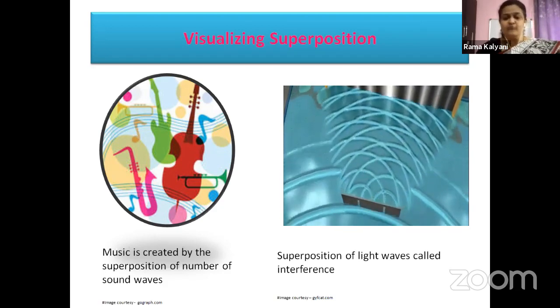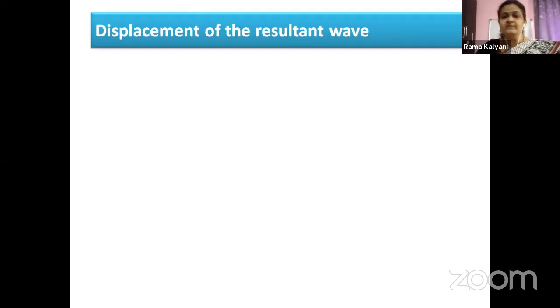Okay, children, let us move to our next topic, that is the displacement of the resultant wave. As I told you, we are looking at at least two waves when we are talking about displacement of the resultant wave. So we have seen that the disturbance created in the medium is because of the presence of two separate waves.